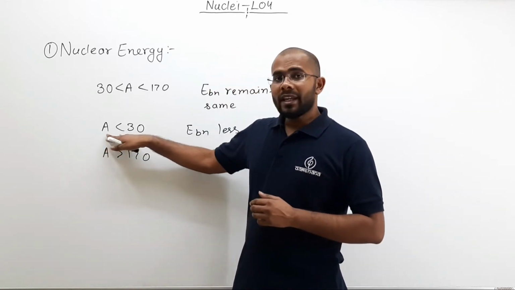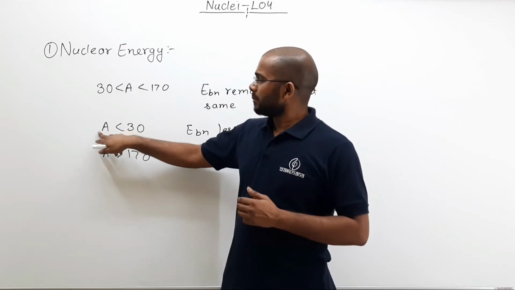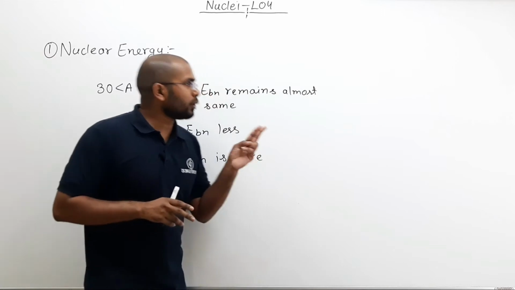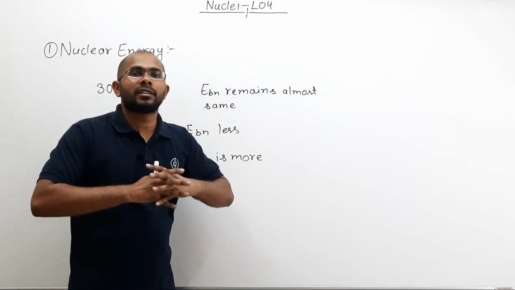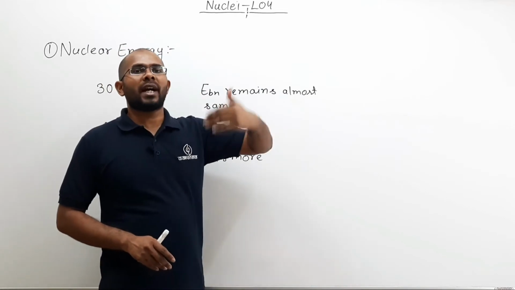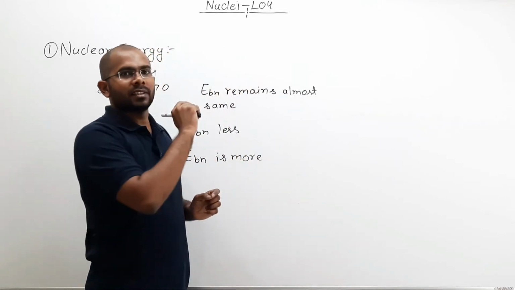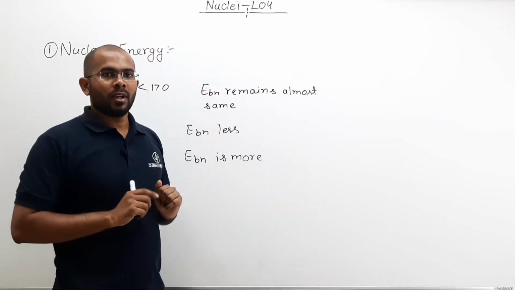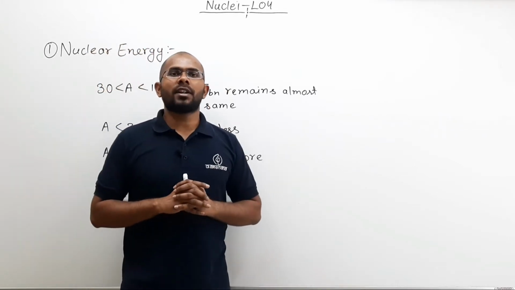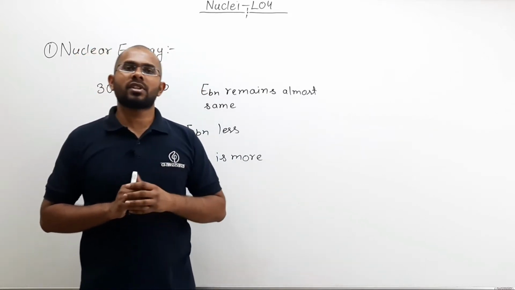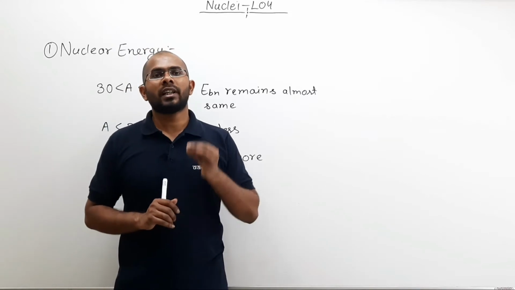And in this area where mass number is less than 30, two nuclei can combine to form a heavier nucleus. In that way also binding energy per nucleon increases. You can check both of those processes in the graph here. Both of those processes fall under nuclear reactions, and the energy released during those processes is called nuclear energy.